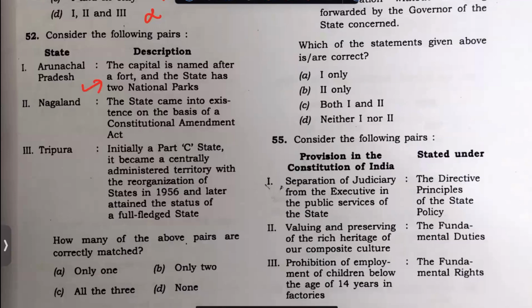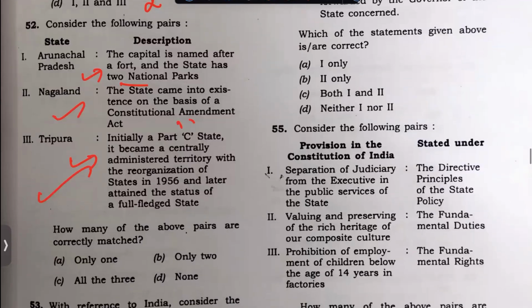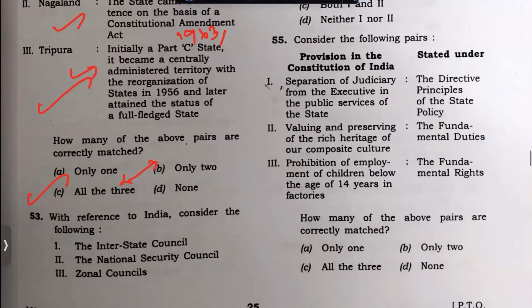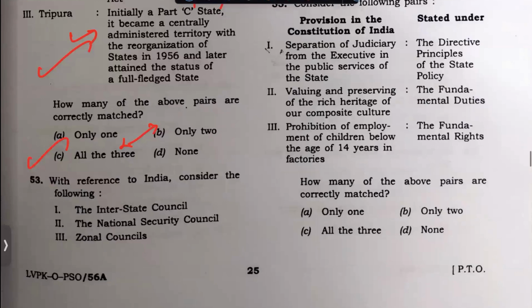Arunachal Pradesh. This is a difficult thing for me, whether two national parks. I'm not sure. This I know. Yes, 1963, I think 1963 constitutional amendment. There was an amendment, so I have to choose between these two. So either 2 or 3. I'm going for 3. Yes, answer is true, but answer is C. But I'm not going to use it as an easy question.